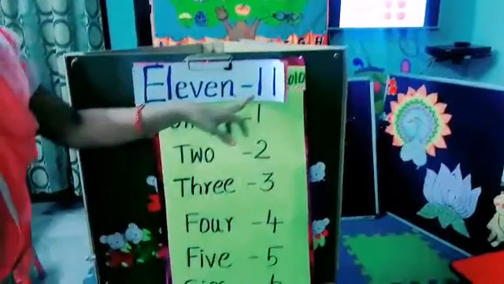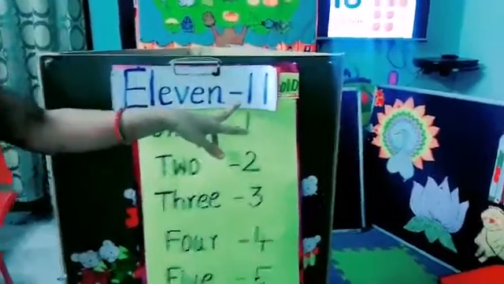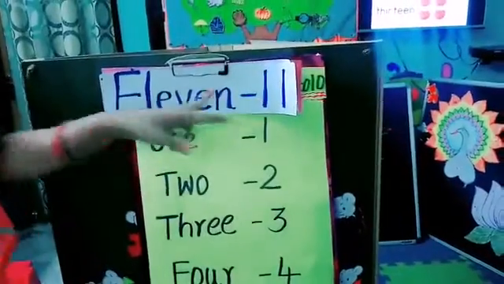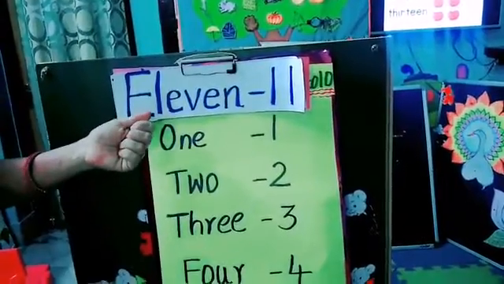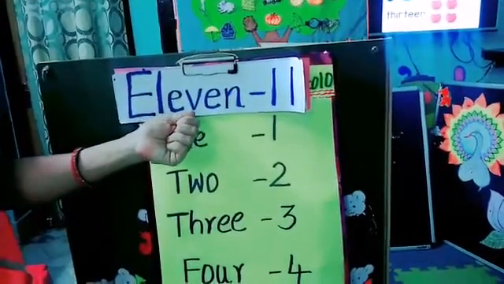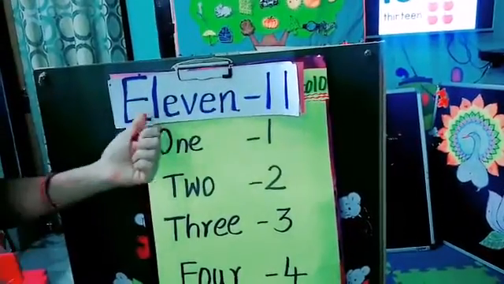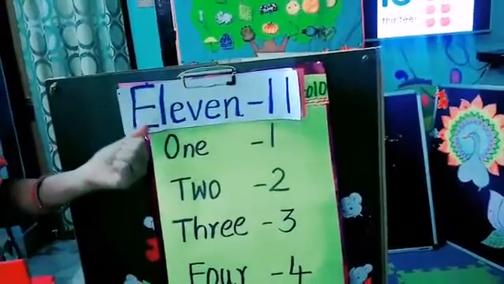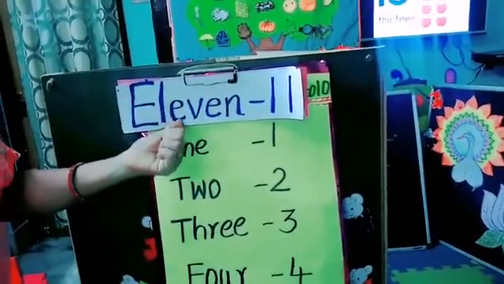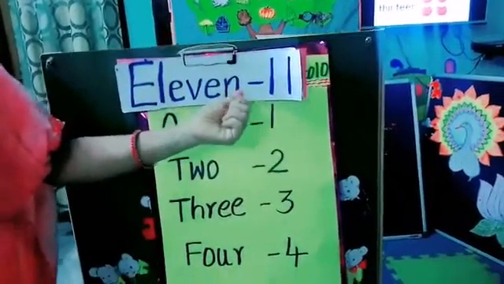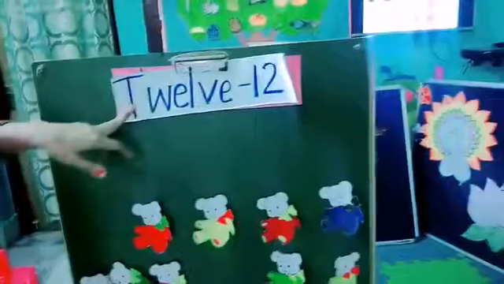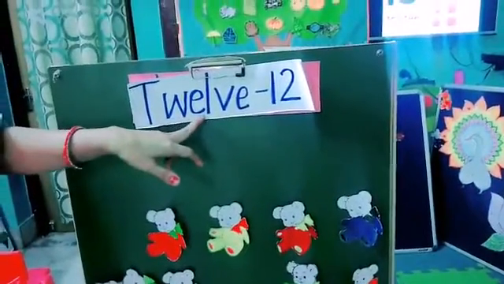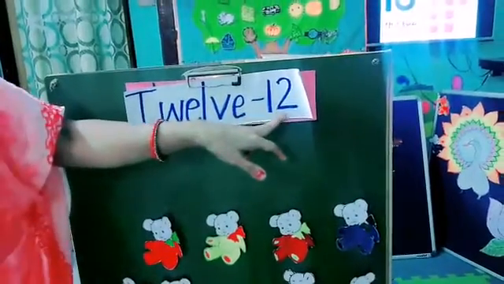What is this number? This is number 11. What is the spelling for 11? E-L-E-V-E-N. 11. Everybody say. Next, see the spelling of 12. T-W-E-L-V-E. 12.